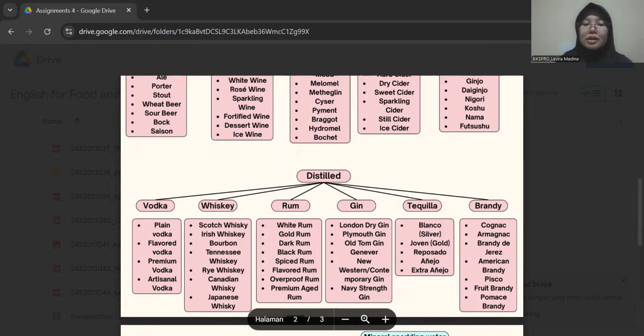For the last is artisanal vodka. Artisanal vodka is a small batch, handcrafted vodka, often using traditional methods and unique ingredients. For example, Tito's Handmade Vodka. So for the next is whiskey. Whiskey is a distilled alcoholic beverage made from fermented grain mash, which can include barley, corn, rye, or wheat.